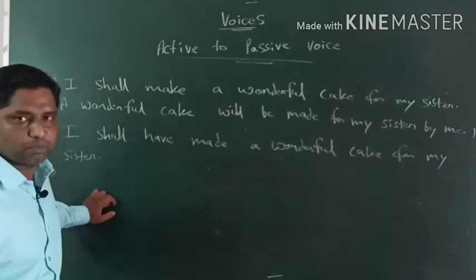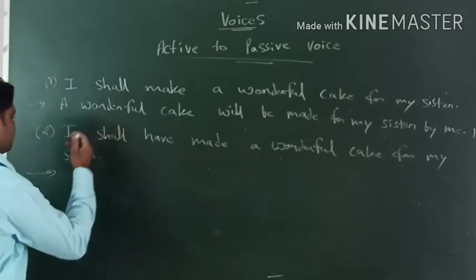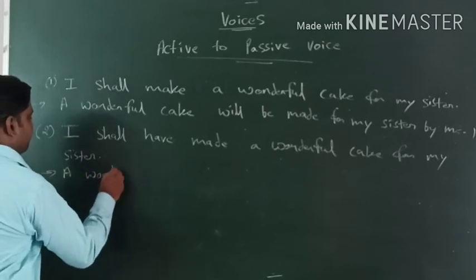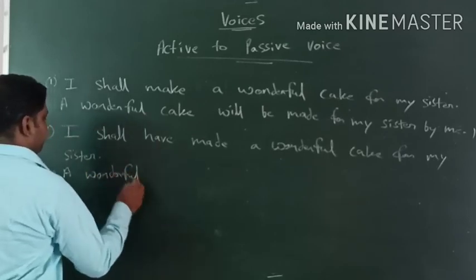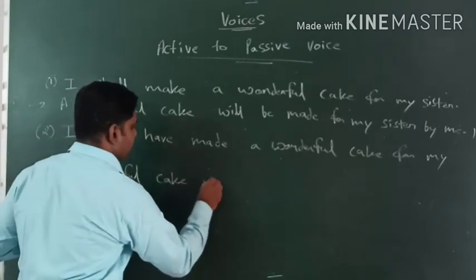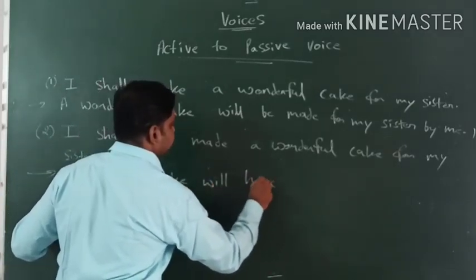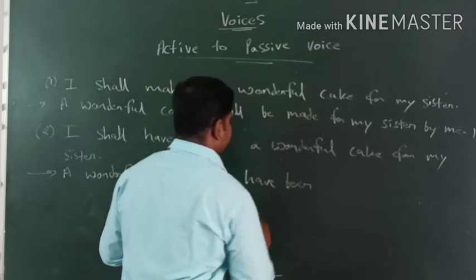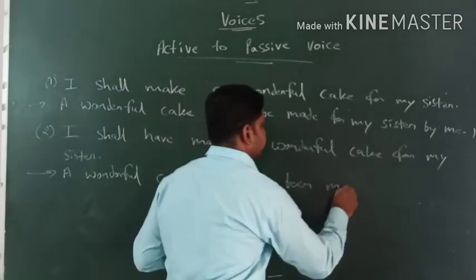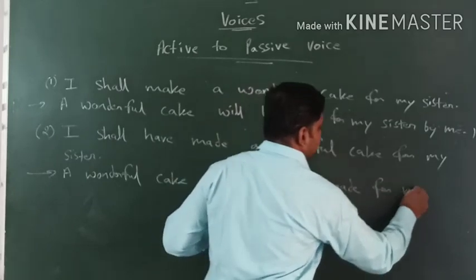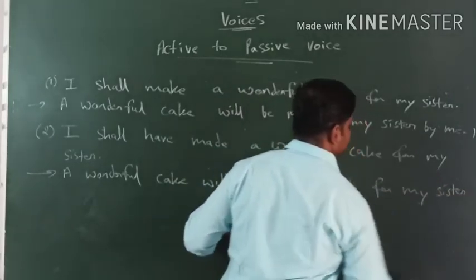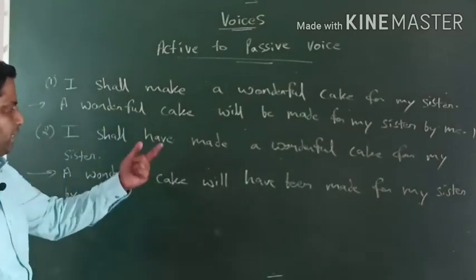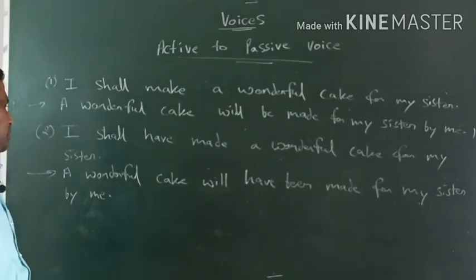Now we will convert into passive voice with the help of the formula. You know the formulas, guys, right? So how do we do that? A wonderful cake will have been made for my sister by me.